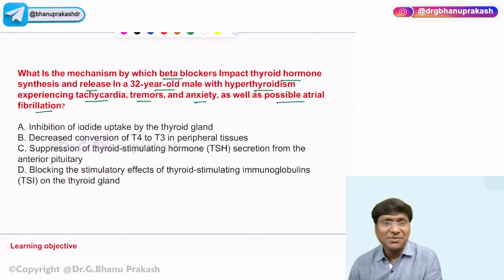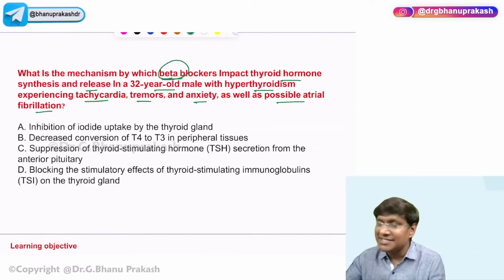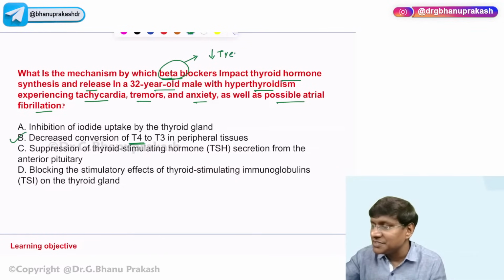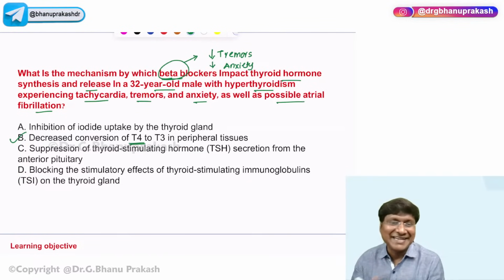Right, excellent, Bhuvan Raghu. So how do these beta blockers act? Please remember, beta blockers inhibit the peripheral conversion. What are the various reasons why we give beta blockers in hyperthyroidism? Beta blockers reduce the tremors in patients with hyperthyroidism. Beta blockers reduce the anxiety in patients with hyperthyroidism. That is the reason why we give beta blockers, right? And beta blockers also inhibit the peripheral conversion of T4 to T3, and thereby are useful in the treatment of hyperthyroidism.